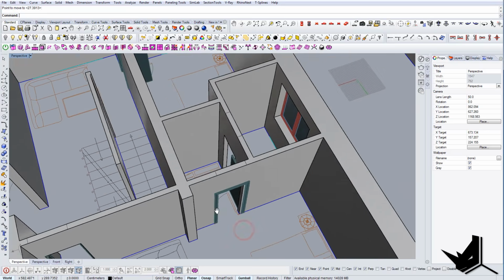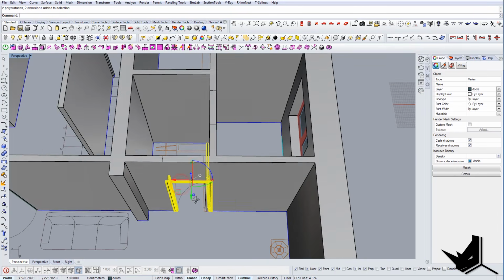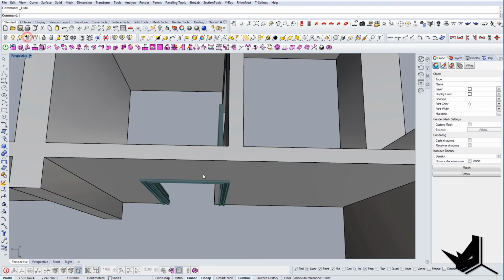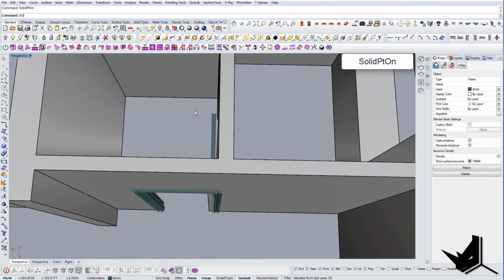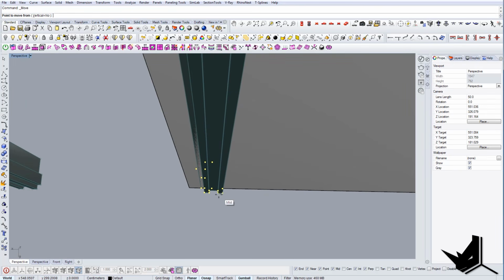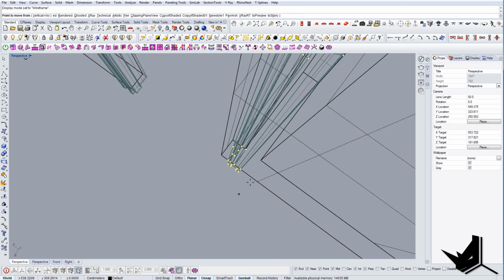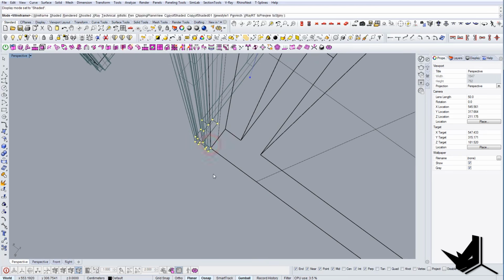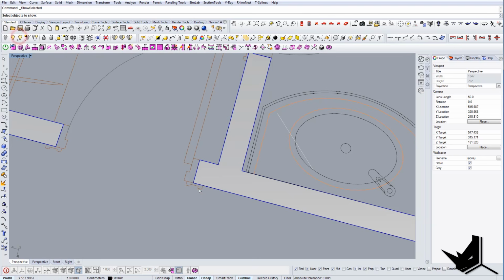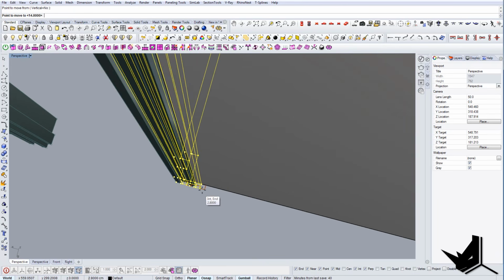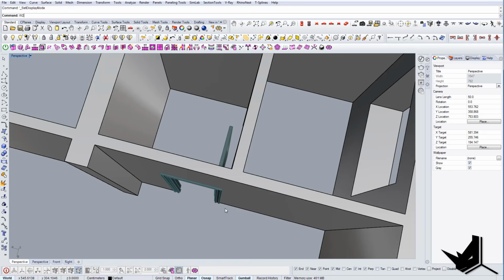Like so. Again, we will modify this one since it's a little bit bigger. So let's move it. Like so. All right.